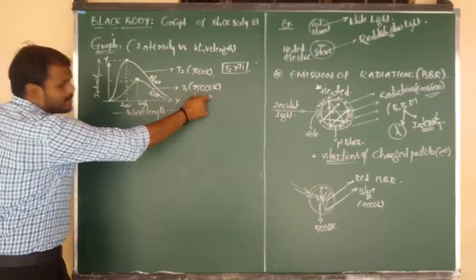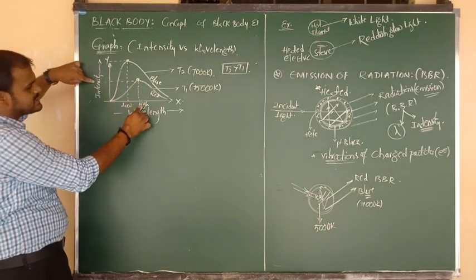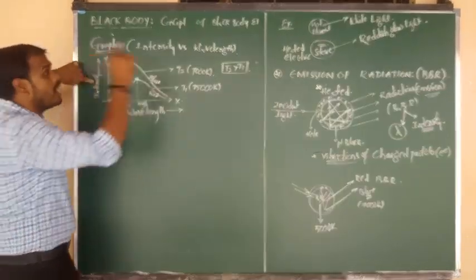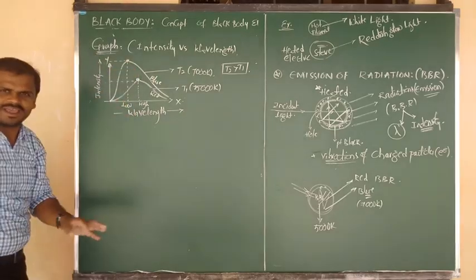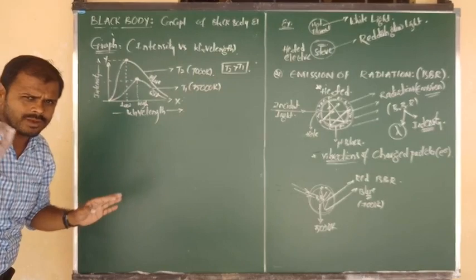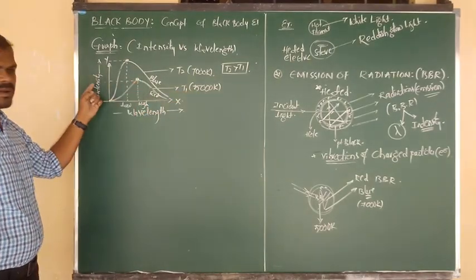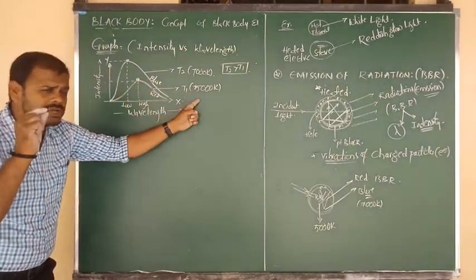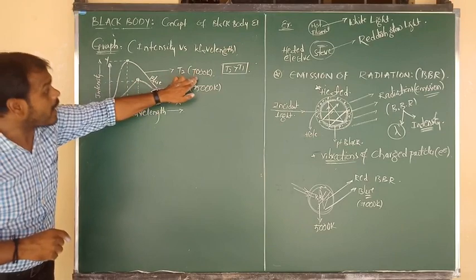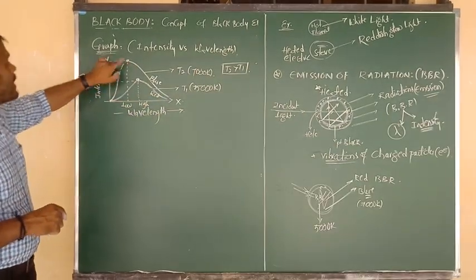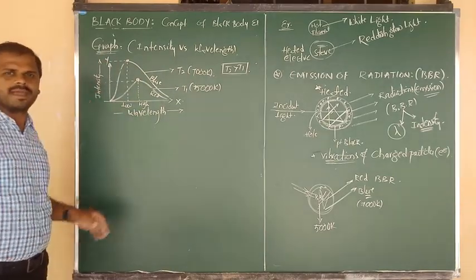And at lower temperature, maximum intensity contains higher wavelength, but at higher temperature, maximum intensity contains lower wavelength. I hope you understand. Once again, at lower temperature, this point indicates maximum intensity. At low temperature, maximum intensity contains higher wavelength, but at higher temperature, maximum intensity contains lower wavelength. This is the important diagram for you.